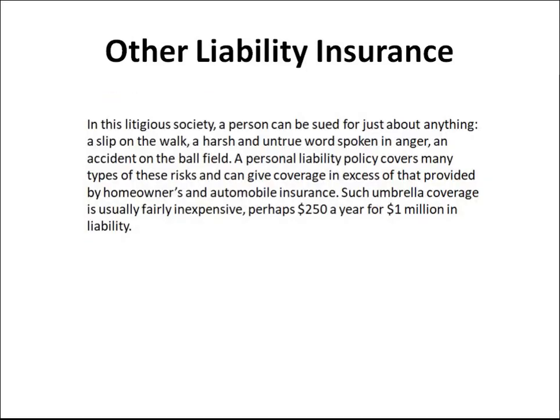In this litigious society, a person can be sued for just about anything: a slip on the walk, a harsh and untrue word spoken in anger, an accident on the ball field. A personal liability policy covers many types of these risks and can give coverage in excess of that provided by homeowners and automobile insurance. Such umbrella coverage is usually fairly inexpensive, perhaps $250 a year for $1 million in liability.